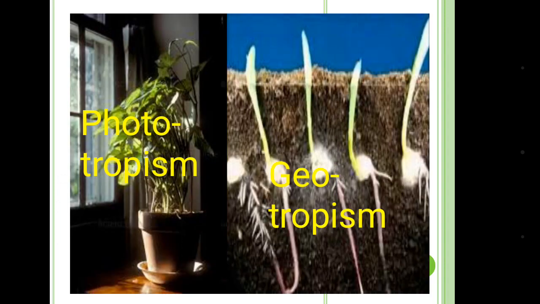Phototropism is mainly the movement of plant towards light. It is also known as movement of curvature, and geotropism occurs mainly due to the attraction of gravity, which is also known as geoperception. As you can see in the picture, the shoot is growing upward and the root is growing downward.